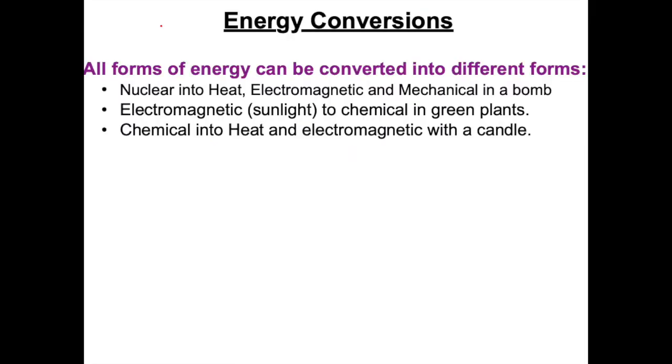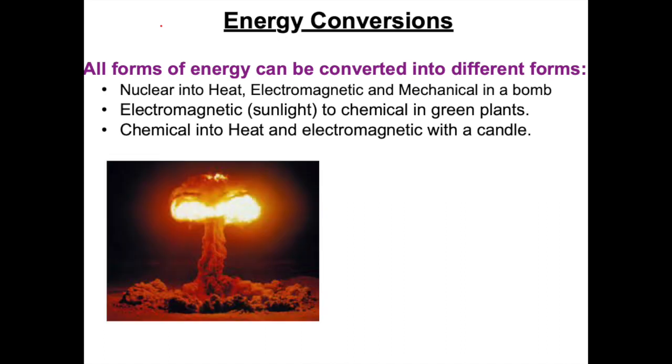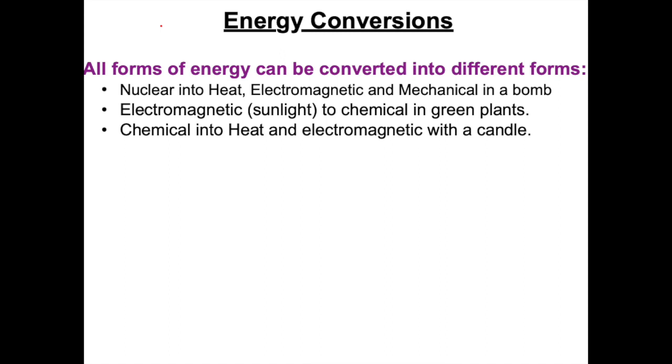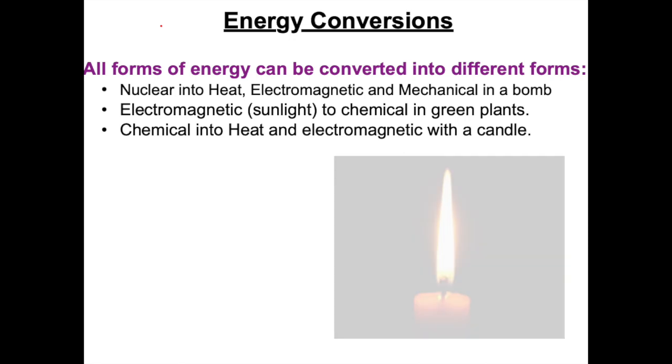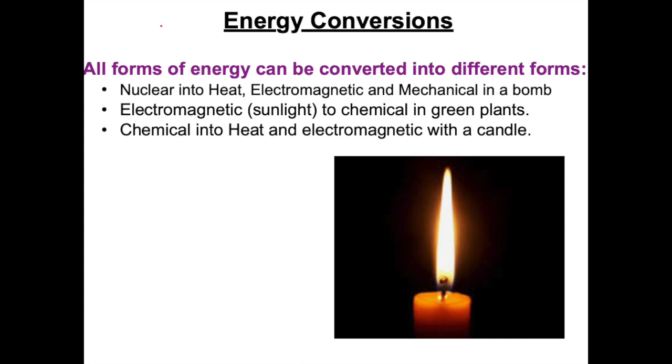Energy conversions between these 6 forms of energy happen all around us all the time. All forms of energy can be converted into different forms. Here are a few examples. First, nuclear energy, stored in the nucleus of an atom, can be transformed into heat, electromagnetic, and mechanical energy in a nuclear bomb. Sunlight, which is electromagnetic energy, can be converted into chemical energy in green plants when they carry out photosynthesis. A candle converts chemical energy stored in the wick and the wax into heat and electromagnetic energy.